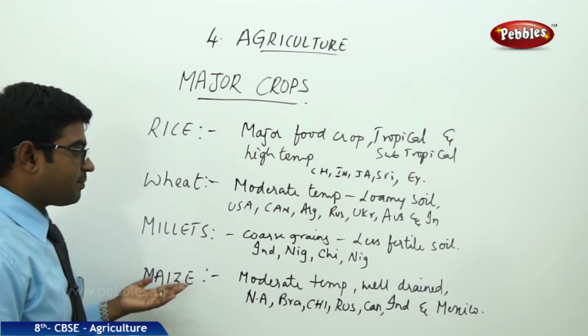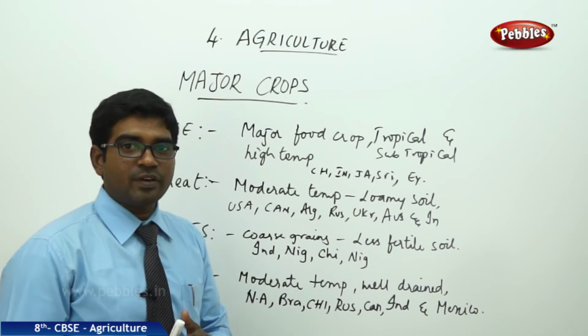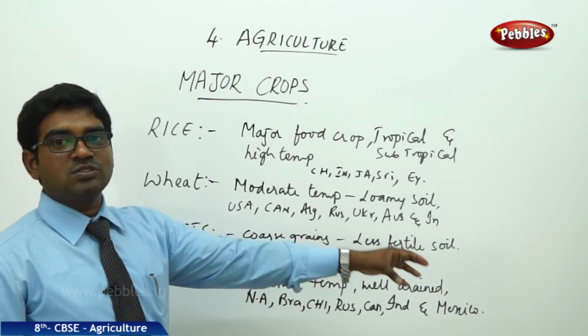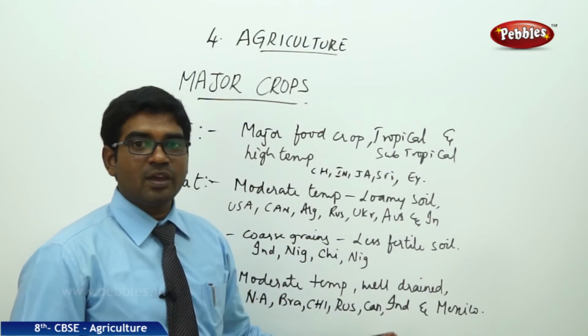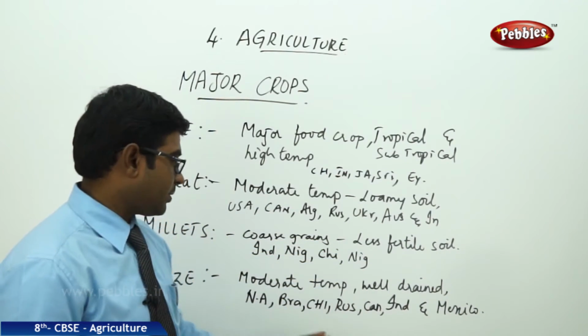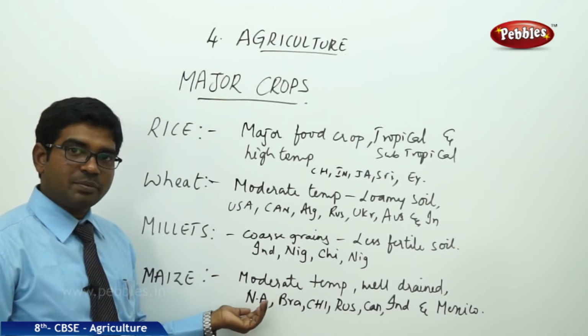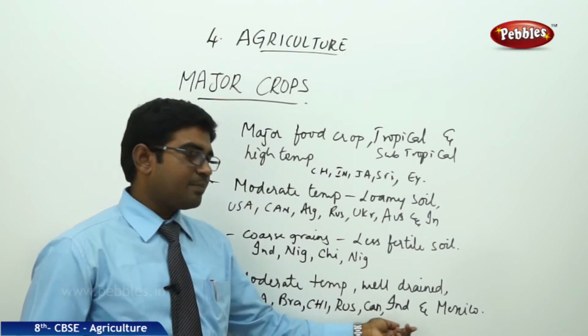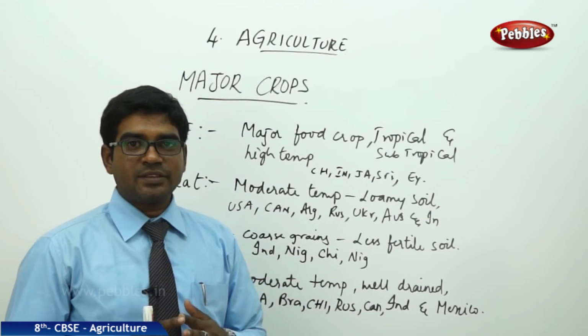Moving on to maize. Maize grows in moderate temperatures where a huge supply of water is required, in regions that are well drained. It is grown in the countries of North America, Brazil, China, Russia, Canada, India and Mexico.